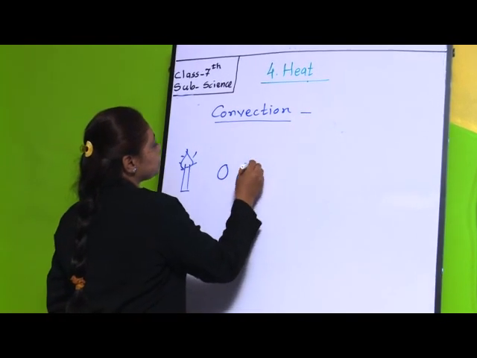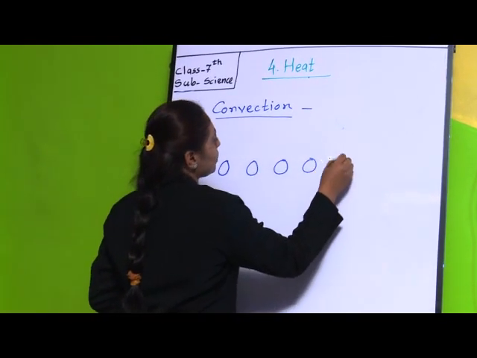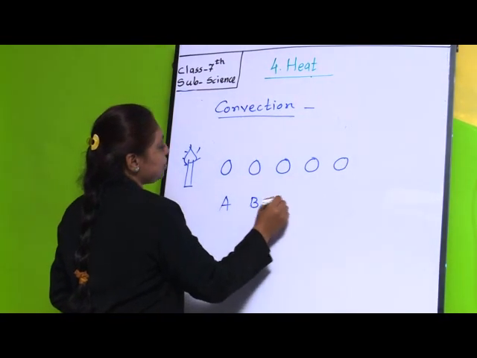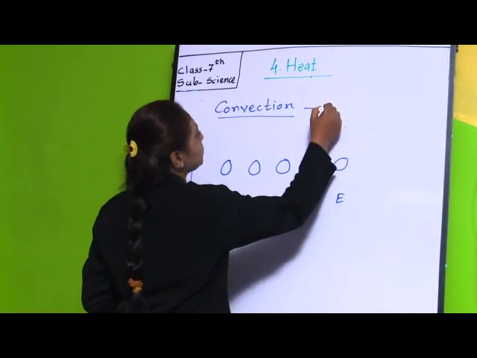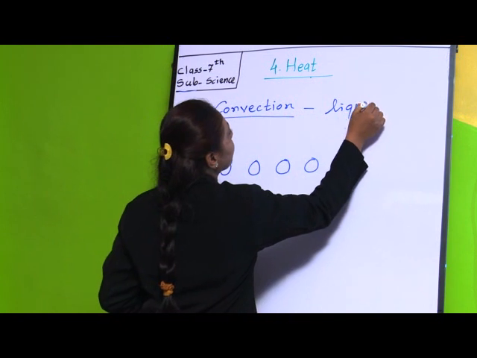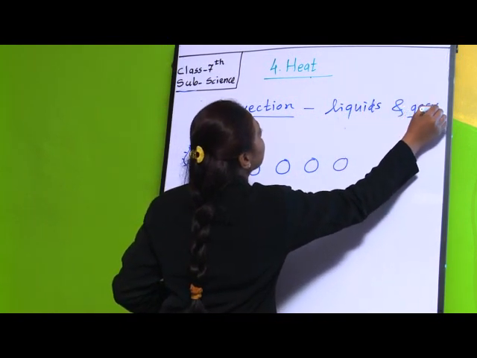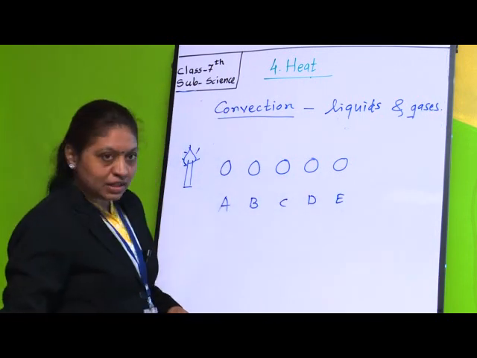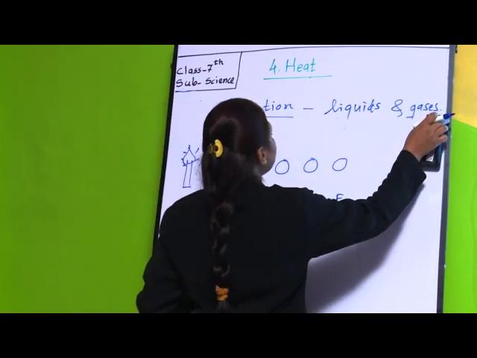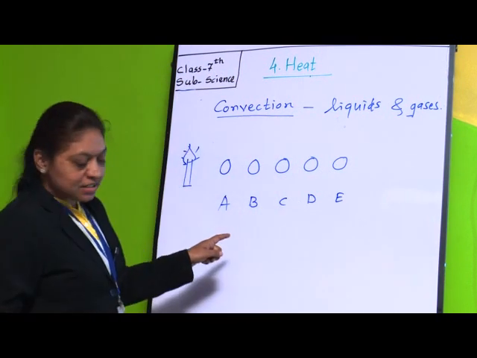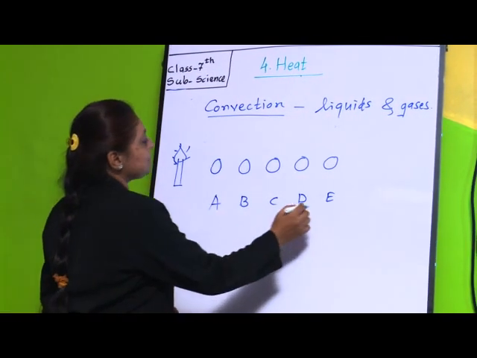Suppose these are A, B, C, D and E. It occurs in liquids and gases.